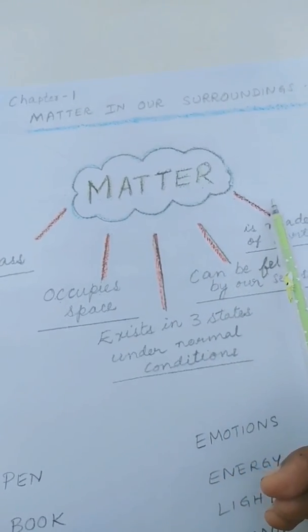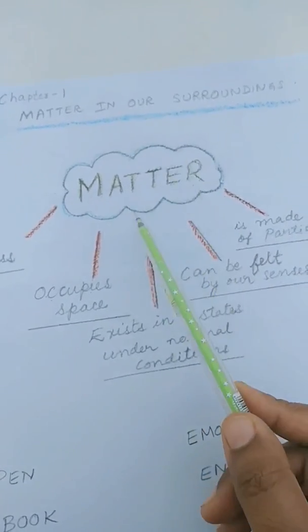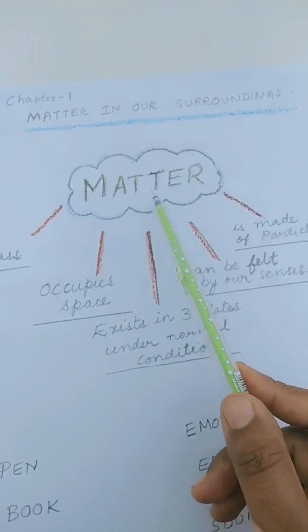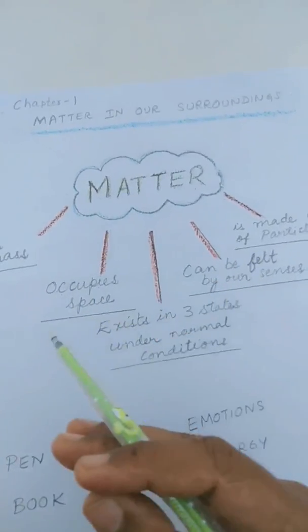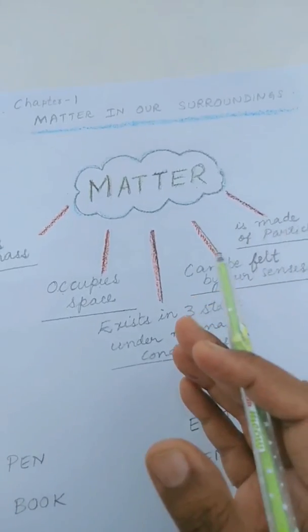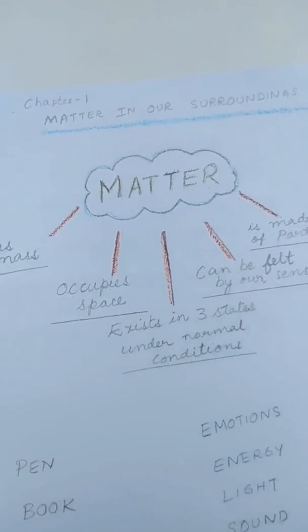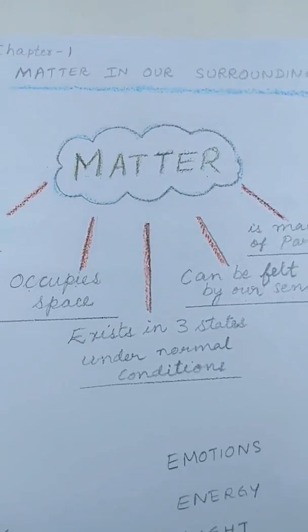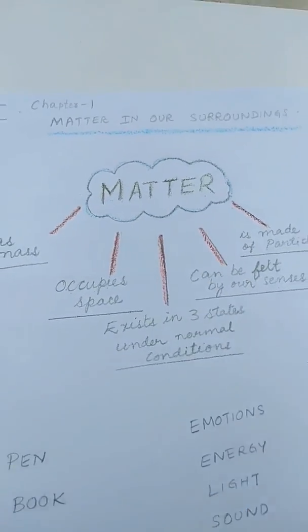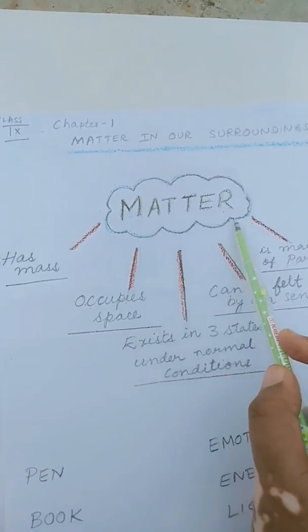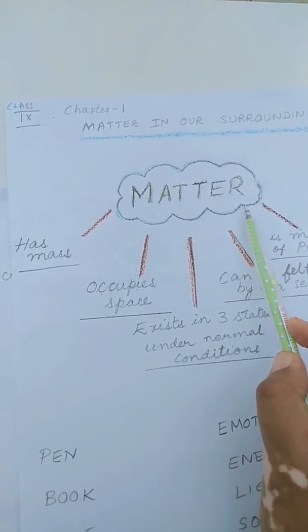Another school thought that matter is something like that of a sand which is not continuous or solid. It's made up of tiny particles. It's the result of their tremendous research and work that we now know what is actually the matter.